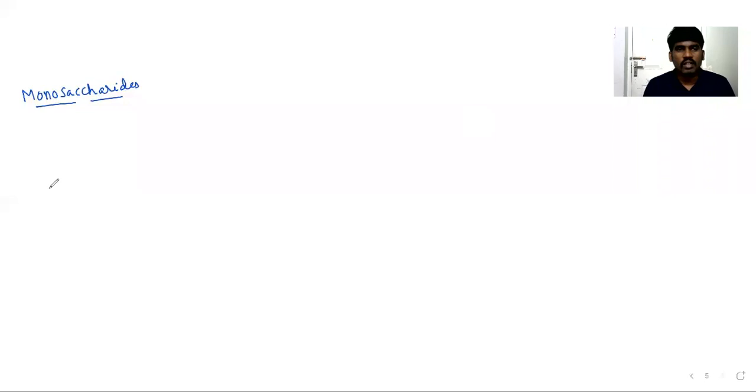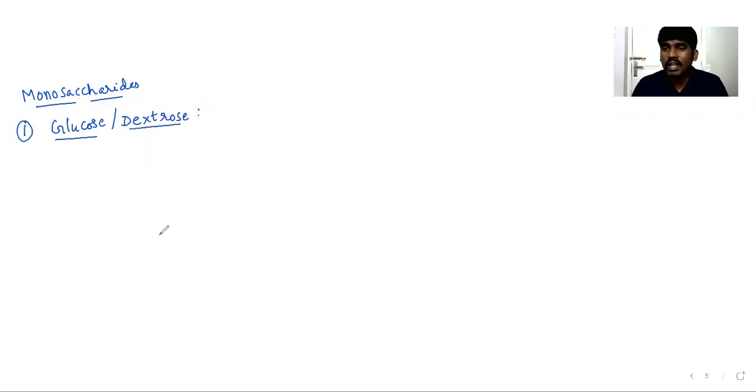Monosaccharides. Monosaccharides we are going to discuss. Among them, we have two monosaccharides for our discussion. One is glucose, that is an aldose, and another one is a ketose, fructose. So glucose is also called dextrose, as it rotates the plane polarized light towards the right side. These compounds are optically active, as we have told you in the definition itself, right?